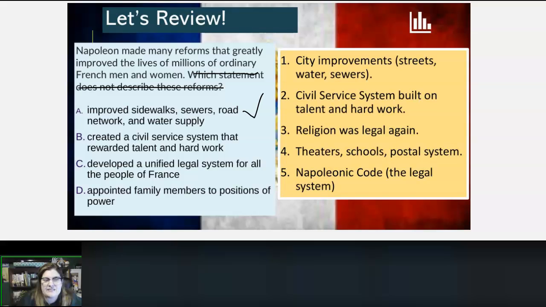B, created a civil service system rewarding talent and hard work. I can look over here at the side, and that did happen. It's right there. C, created or developed a unified legal system for all people of France. Oh, I see, the Napoleonic codes. That did happen. So you would mark all three of those things and do not mark appointed family members.